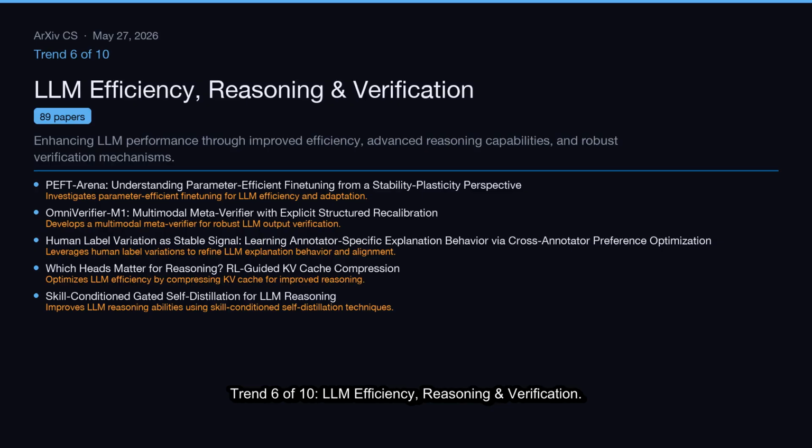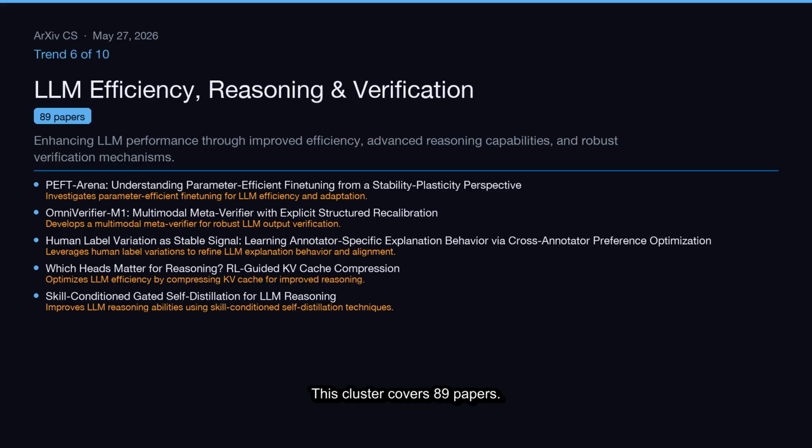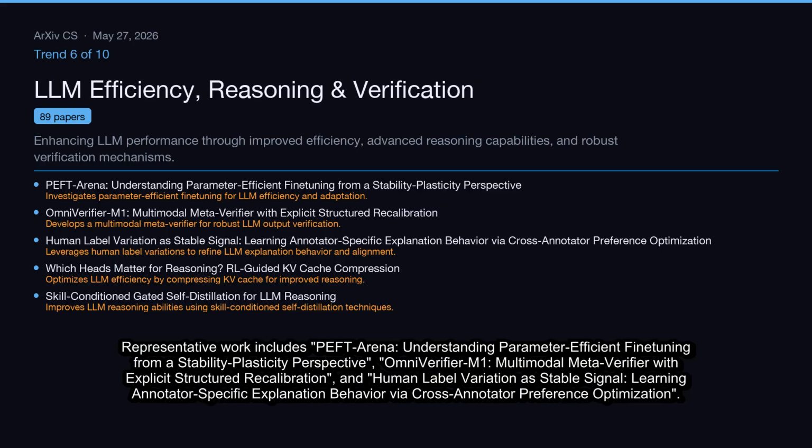Trend 6 of 10, LLM Efficiency, Reasoning, and Verification. Enhancing LLM performance through improved efficiency, advanced reasoning capabilities, and robust verification mechanisms. This cluster covers 89 papers. Representative work includes PFT Arena, Understanding Parameter-Efficient Fine-Tuning from a Stability Plasticity Perspective, Omni Verifier, M1, Multimodal Meta Verifier with Explicit Structured Recalibration, and Human Label Variation as Stable Signal. Learning annotator-specific explanation behavior via cross-annotator preference optimization.